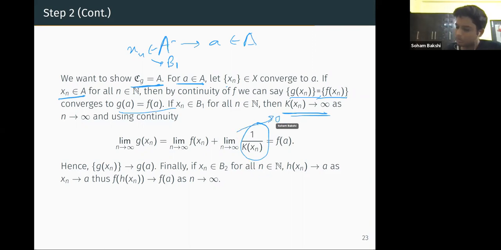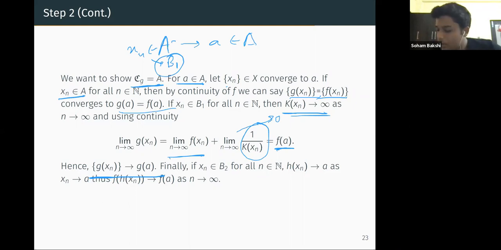This limit exists, and this is equal to f of a, right? And hence g of x_n converges to g of a, and this is the case when x_n is coming from B1.